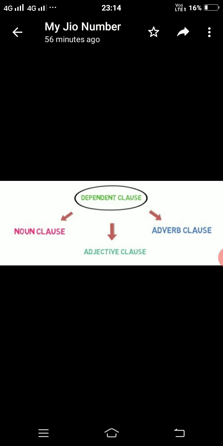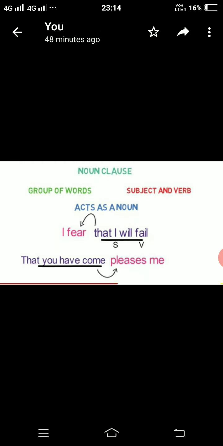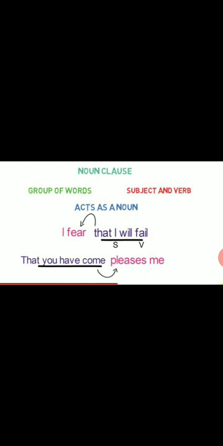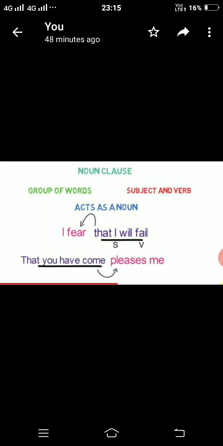So, what does a noun clause do? A noun clause is a clause which functions like a noun. As we can see, it is a group of words. Does it have a subject and verb? Yes, it has a subject and verb. Is it acting like a noun? Yes, it is acting like a noun. So we can see the first example.